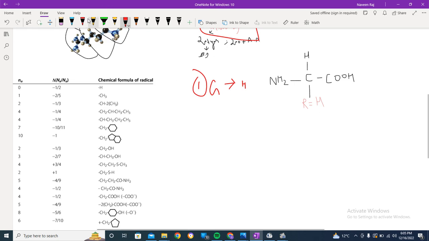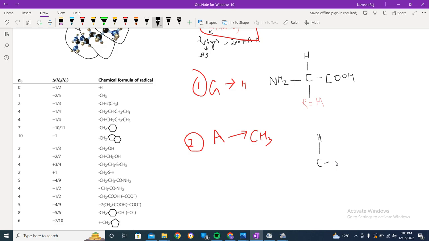Next we have number 2, that is alanine. Alanine is the one which consists of the methyl group CH3, right? Now let's look into its structure. All the basic structure is the same. We have hydrogen up attached to the central carbon.